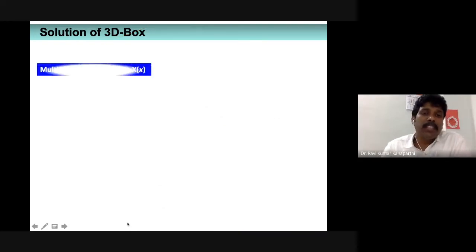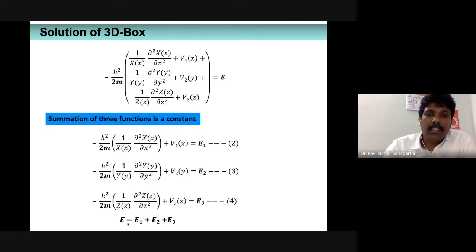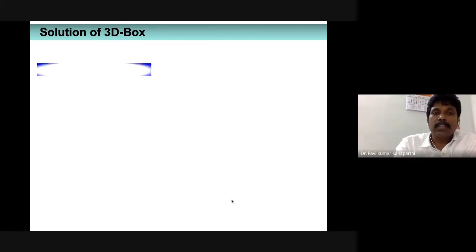Then once we have these expressions, there are three different expressions I have. This particular expression, equation number 2, is having only X of x. I mean, this expression is having only the x variable or x function. It doesn't have any other thing. Similarly, expression number 3 is having only the y variable, and the fourth one is having only the z variable. Therefore, I'm going to deal with each expression separately.